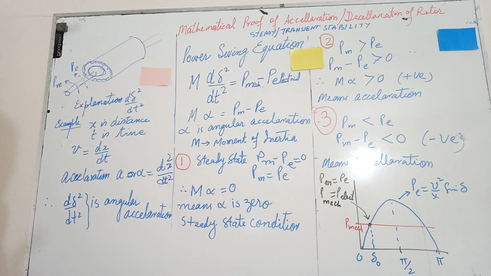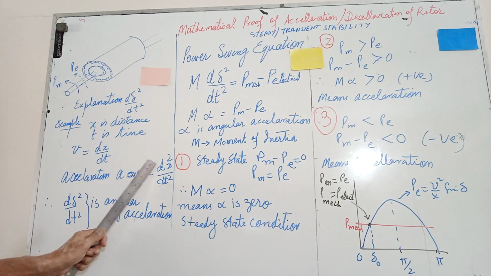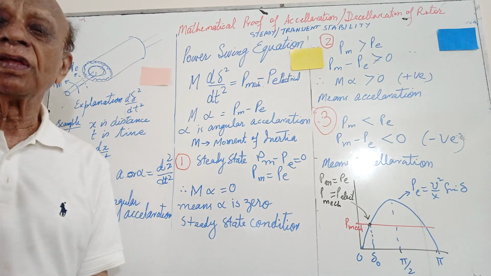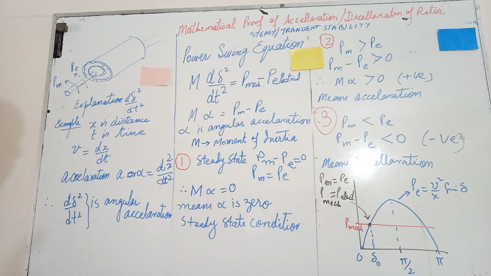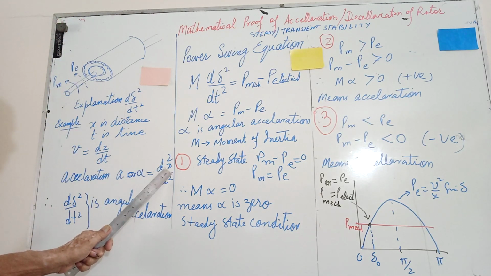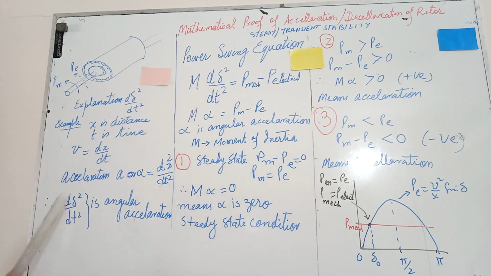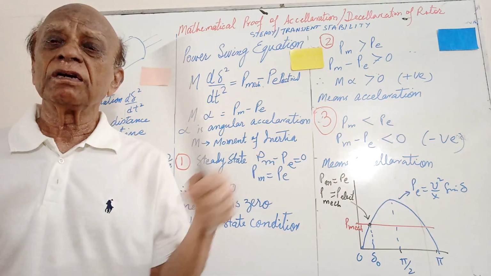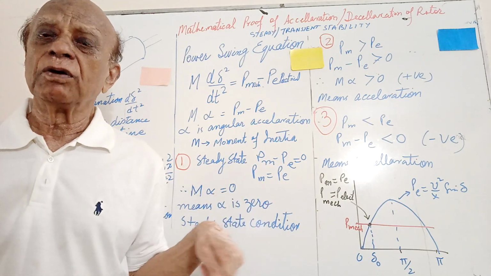And when we calculate the acceleration, we further differentiate it, and we get d square x by dt square, and that second differentiation is known as alpha, or the acceleration. So this x is replaced by delta here, it means that d square delta by dt square is actually the angular acceleration, because we are talking here about the rotating kind of movement.